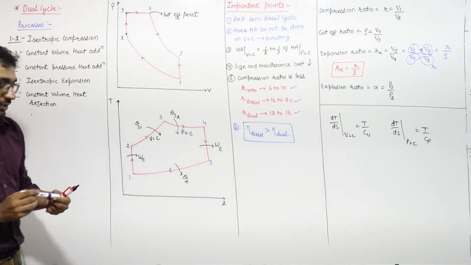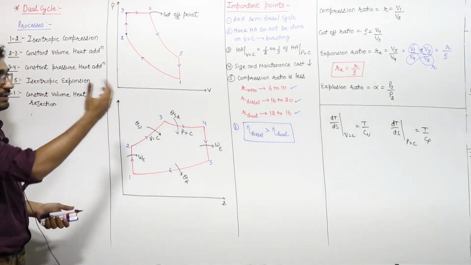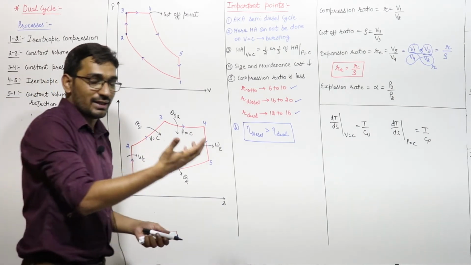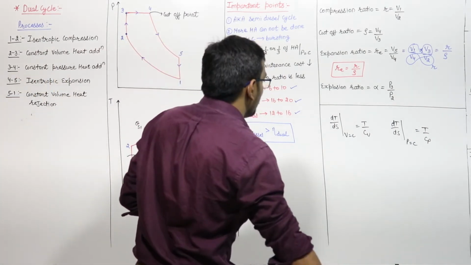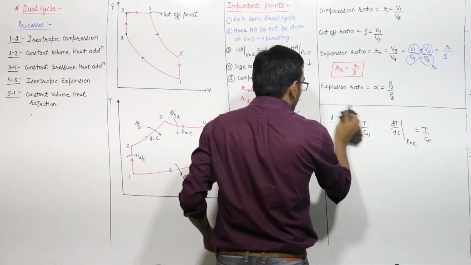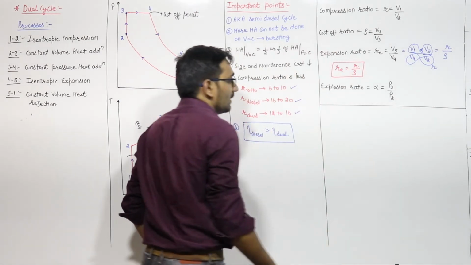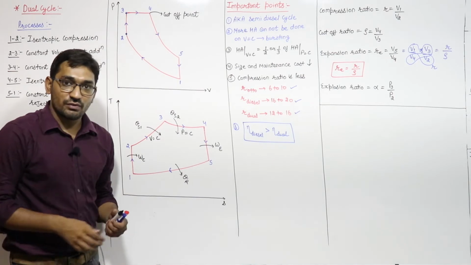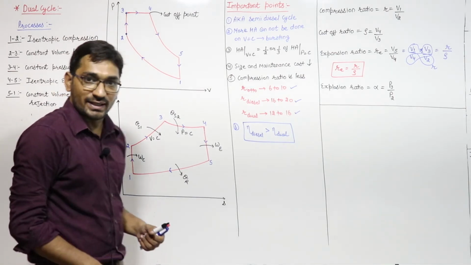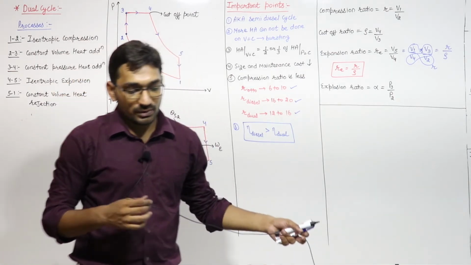These are some ratios which we define and which we need during the derivation of the efficiency, right? Now, after this basic understanding of the dual cycle, we need to derive the equation for the efficiency of the dual cycle.